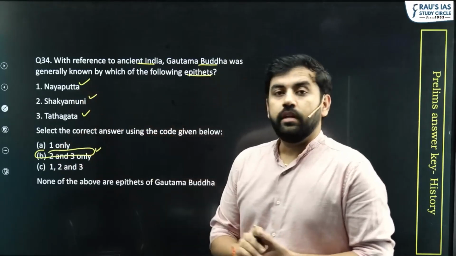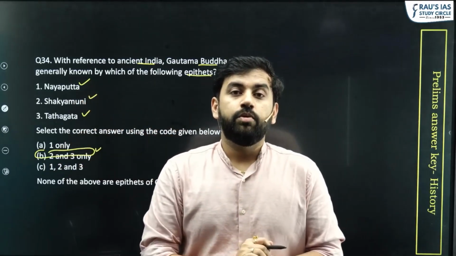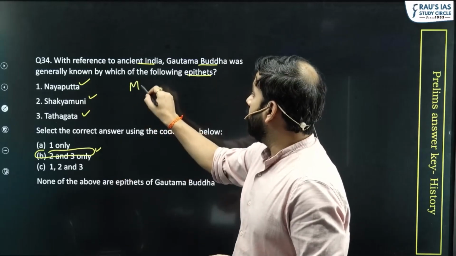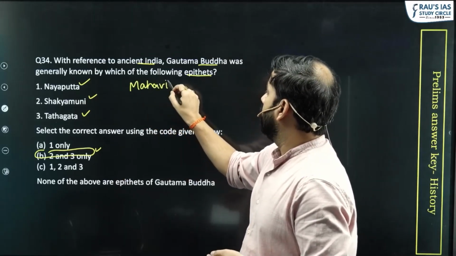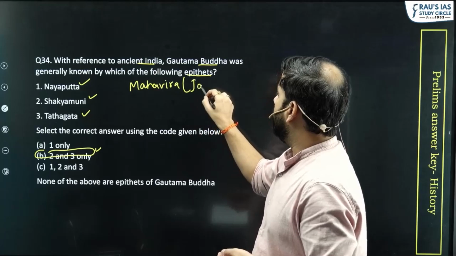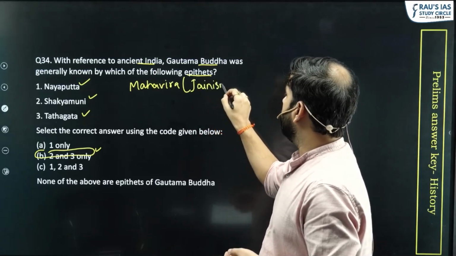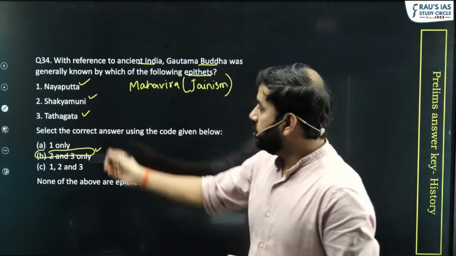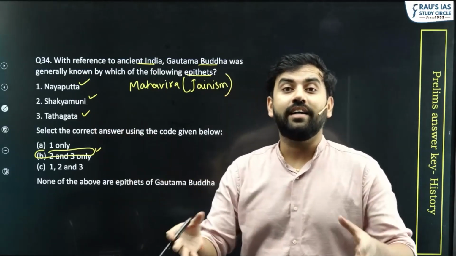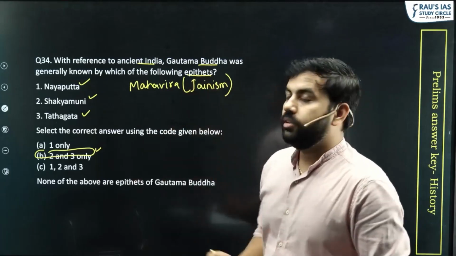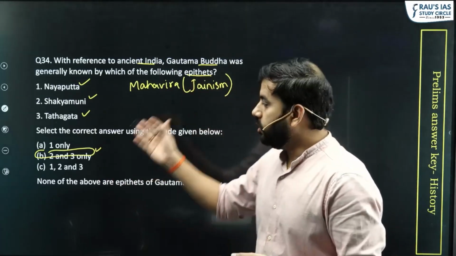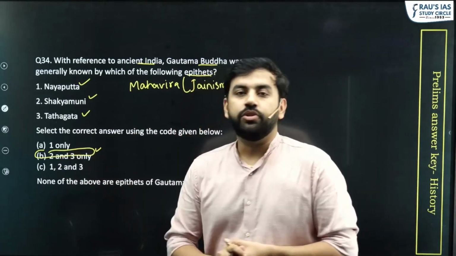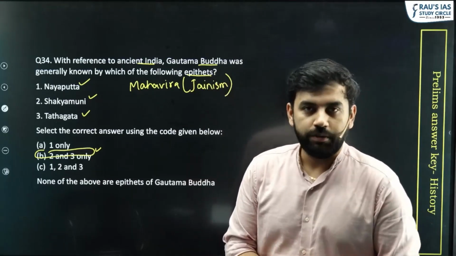The Nyayaput is another title or the name used for Mahavira under Jainism. Tathagat is the title given to Buddha, and Shakyamuni is the sage of the Shakya clan, because Gautam Buddha belonged to the Shakya clan. So the answer to this question is going to be option B. Moving to the next question.